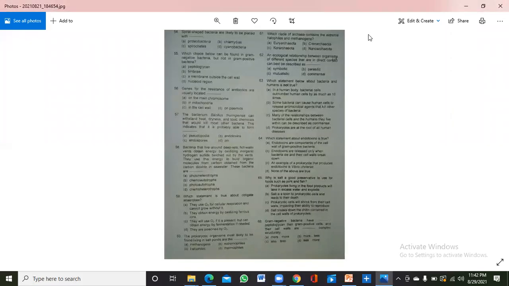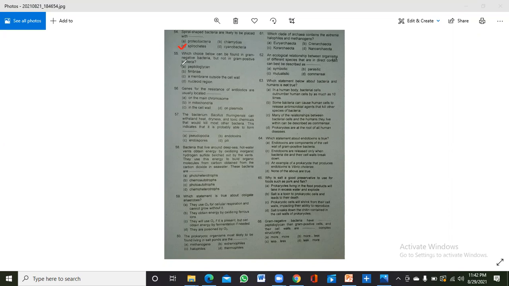The spiral-shaped bacteria are likely to be placed with spirochetes, as we all know that spirochetes are spiral in shape. Now, which choice below can be found in gram-negative bacteria, but not in gram-positive bacteria?